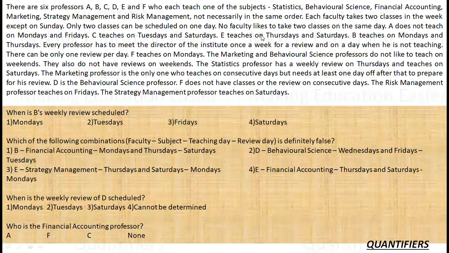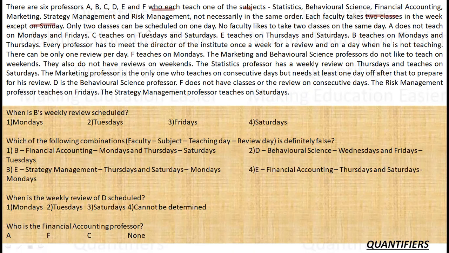So let's see what the set is all about. The set says there are 6 professors A, B, C, D, E, F who teach each one of the subjects: stats, behavioral science, financial accounting, marketing, strategy management, and risk management, not necessarily in the same order. Each faculty takes 2 classes in the week except on Sunday. So on Sunday there are no classes. The rest 6 days each faculty is teaching twice.